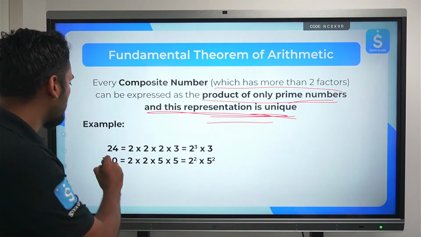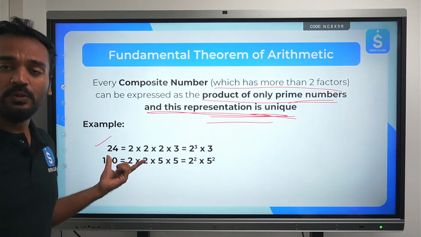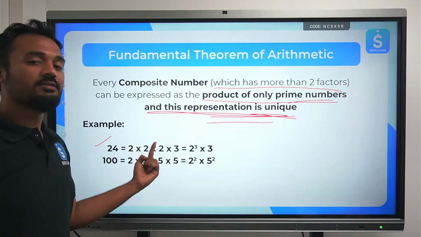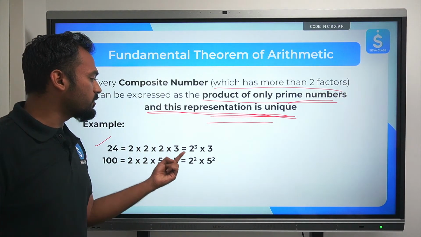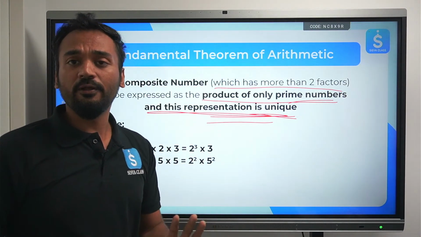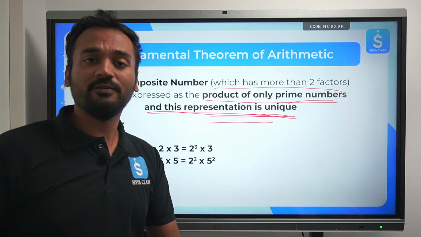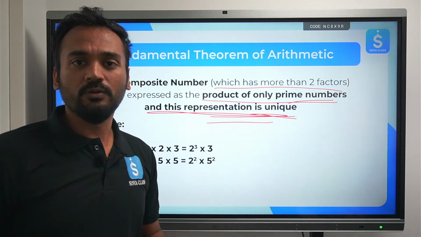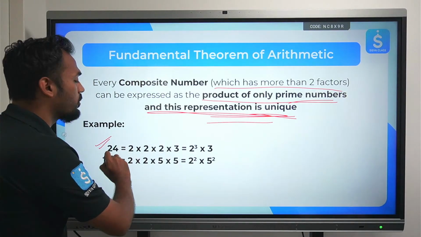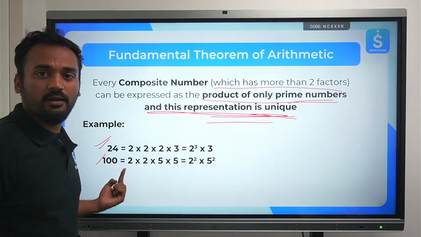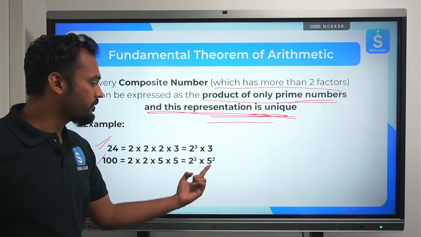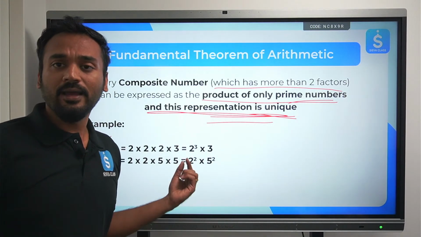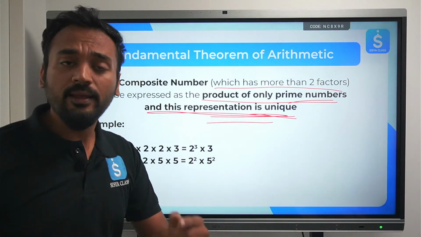For example, 24 can be written as 2 times 2 times 2 times 3. This representation, 2 cube into 3, is unique to 24. No other number can have its expansion to be 2 cube into 3. Makes sense? That is what this theorem also says. In the same way, 100 is 2 times 2 times 5 times 5, it's 2 square into 5 square. Again, this representation is unique to only 100.